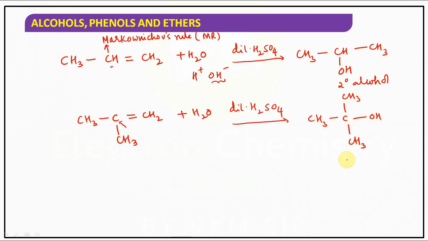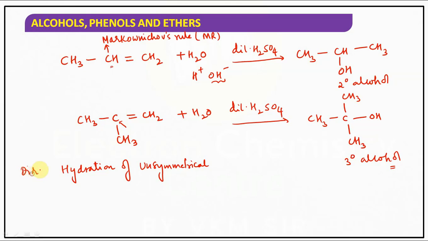So it gives a tertiary alcohol. So what you can say, the direct hydration of unsymmetrical alkenes follows which rule? Markovnikov's rule.